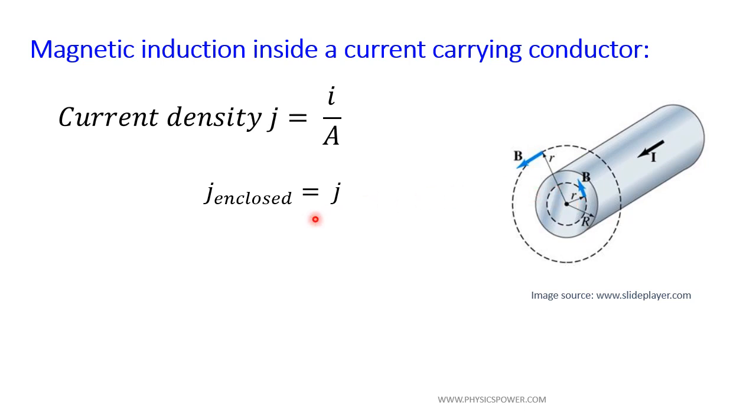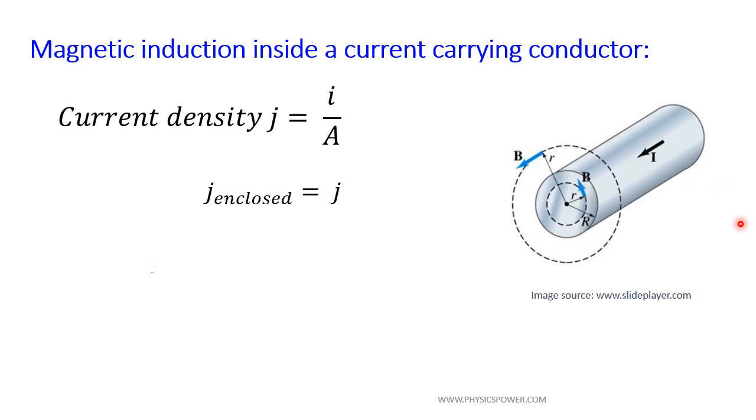So the current density due to the enclosed part, if you consider the small radius, and the current density due to the entire conductor should both be the same for uniform flow.